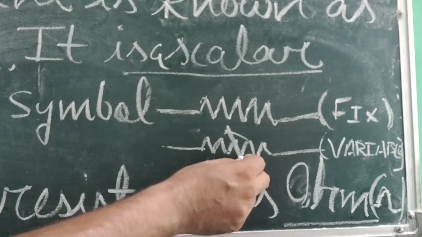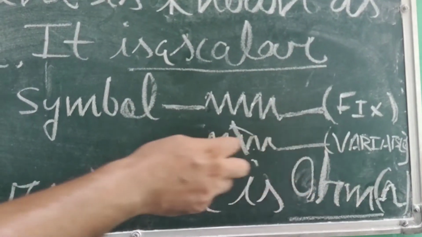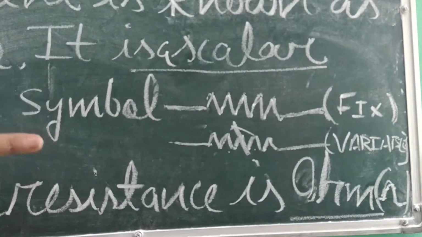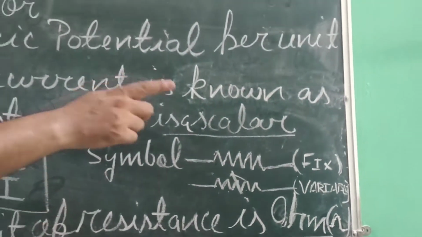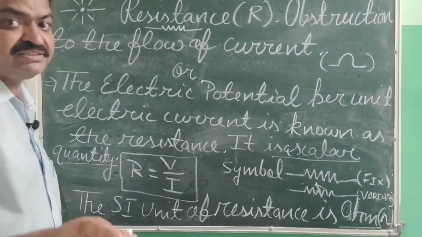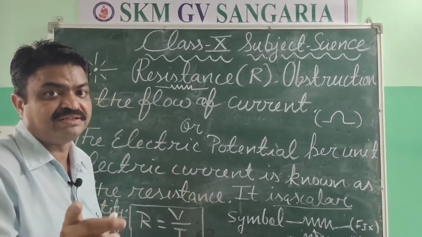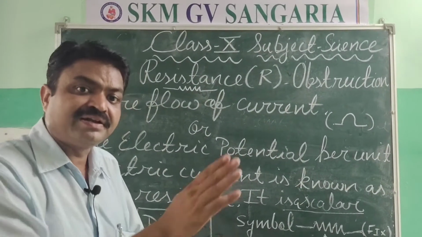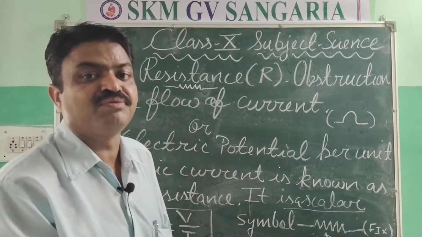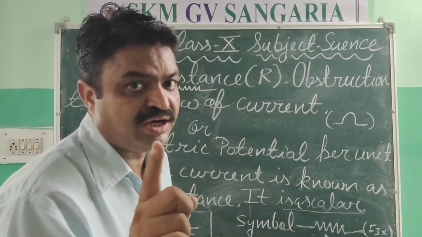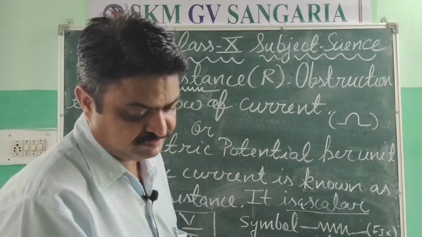So this is the diagram of variable resistance. So there are two types: fixed resistance and variable resistance. Variable resistance is the resistance that changes from time to time according to different factors.